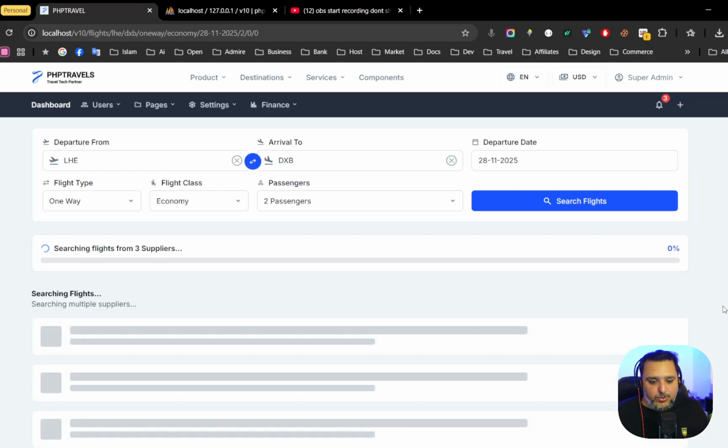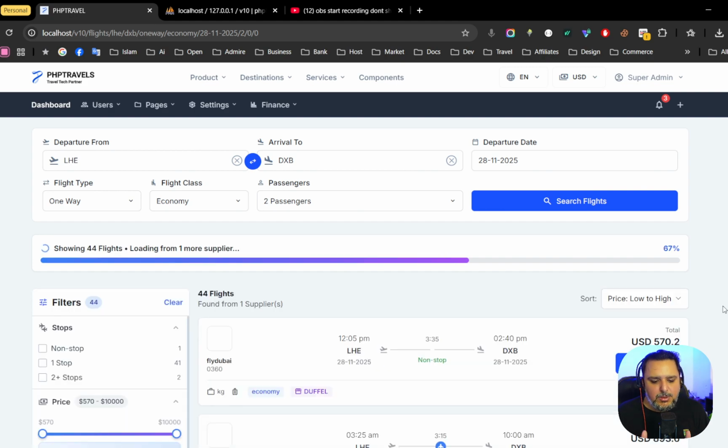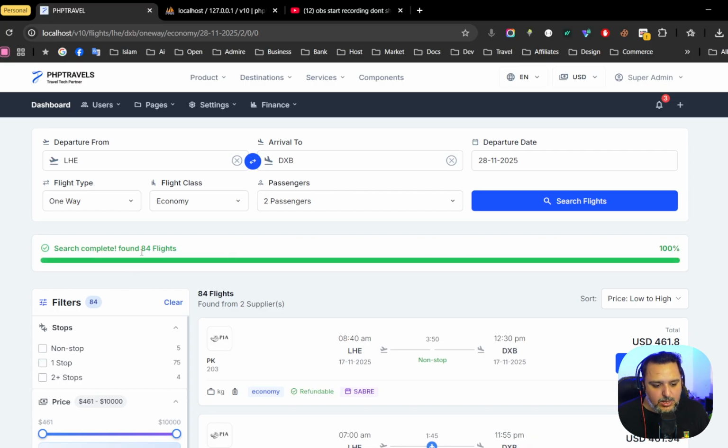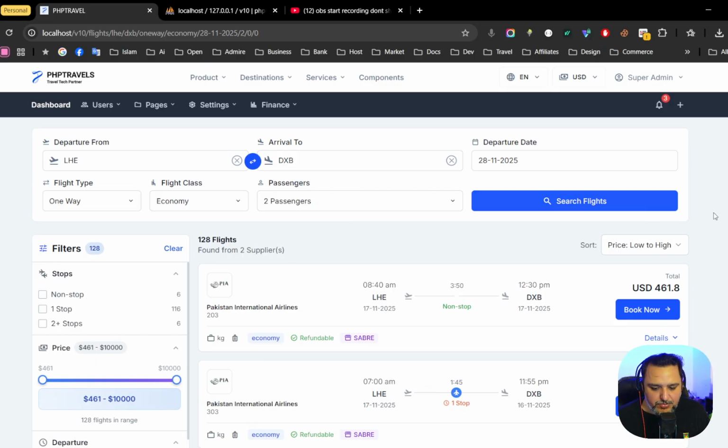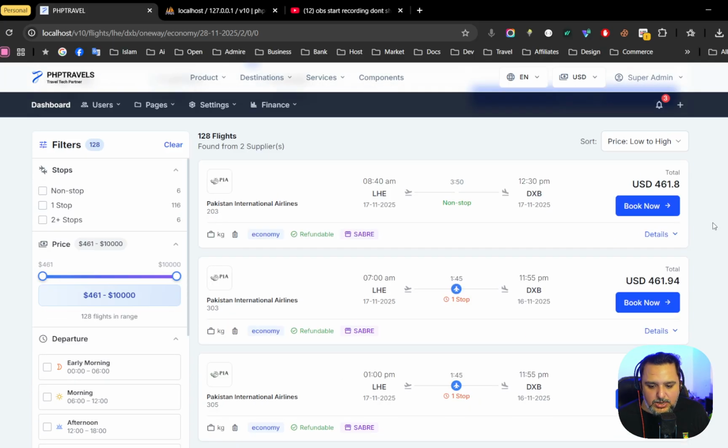And now I hope you like this again. We have put a lot of effort in this page as well, and we made it as simple as possible and as fast as possible. You can see the system is calling multiple suppliers over here, and the system has found 84 flights from 2 suppliers. One supplier did not reply. So we can see all the flights over here.